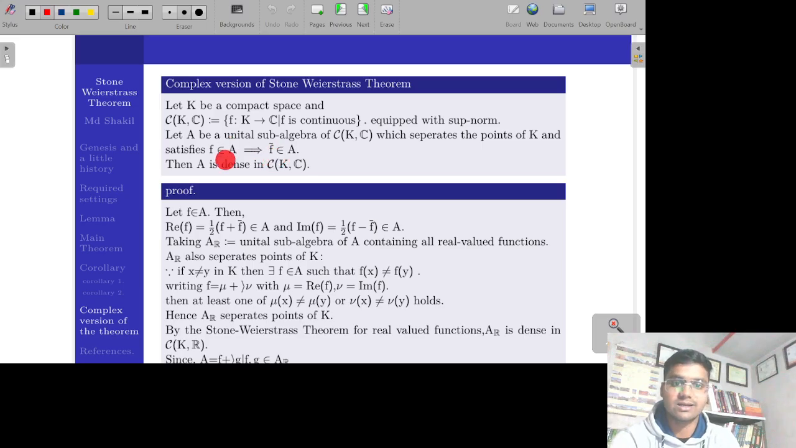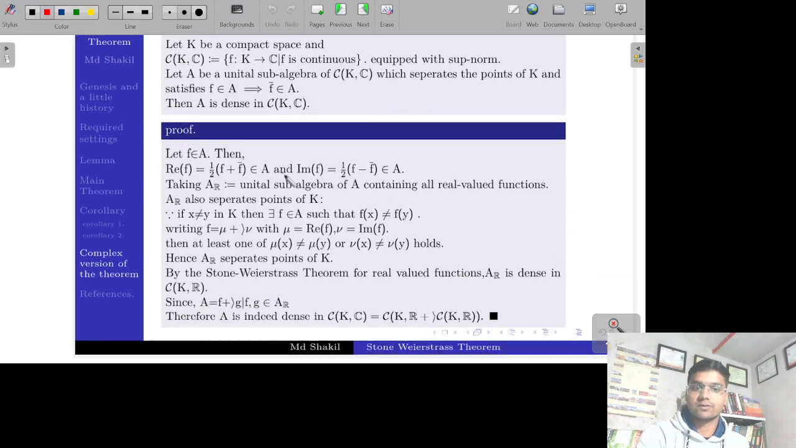That is the extra point that is not there in the Stone-Weierstrass theorem in the real valued version. So for the complex version, we need this: when f is in A, then the conjugate of f should also be in A. Whenever this happens, then A is dense in the space of continuous functions over K, which is the space of complex valued continuous functions over K.